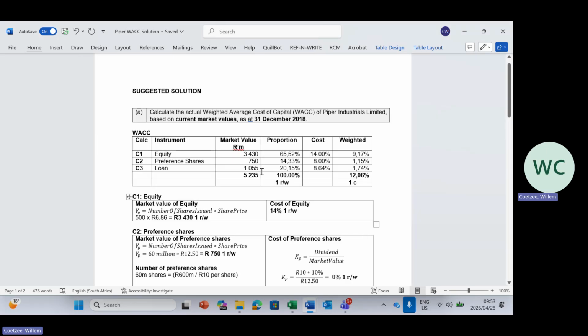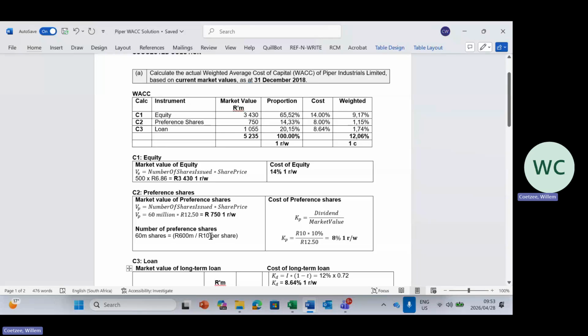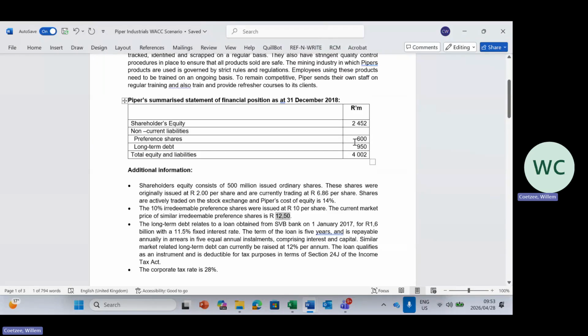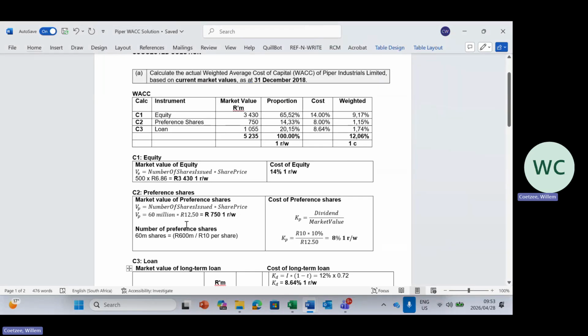So the market value is what is actively trading on the market. So for that one, we use 12 Rand 50, not the 10. But to determine how many shares it is, we have to divide the 600 million by 10 Rand per share, not 12 Rand 50, because this is what we issued it at. We've got 60 million shares multiplied by 12 Rand 50 is 750 million. Okay. Now the cost here.